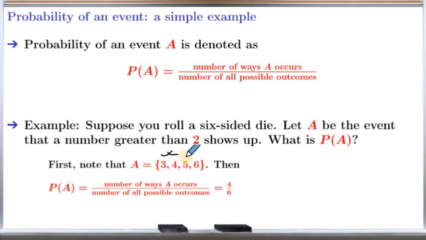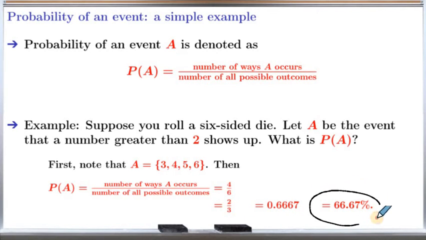So the number of ways A occurs is 4 and the number of all possible outcomes is 6, which is also equal to 2 over 3 or 0.667 or 66.67%.